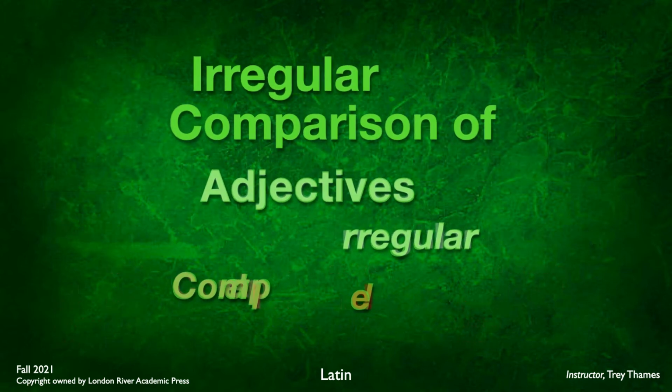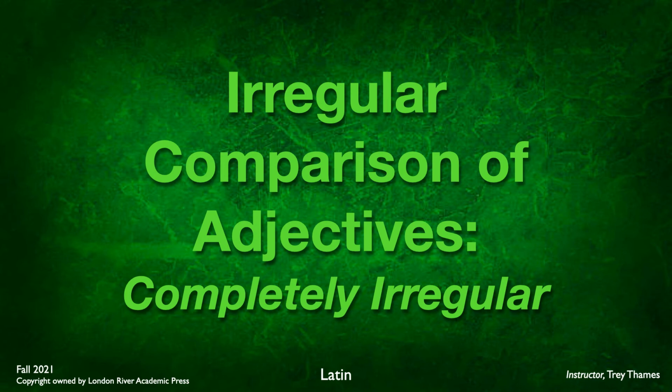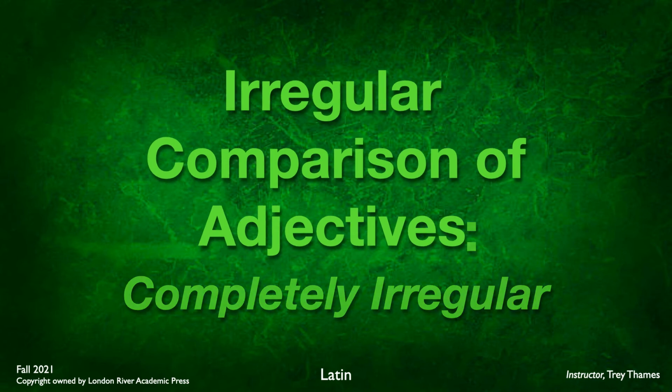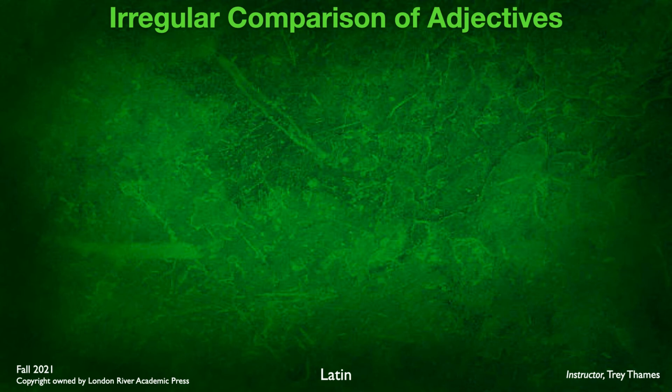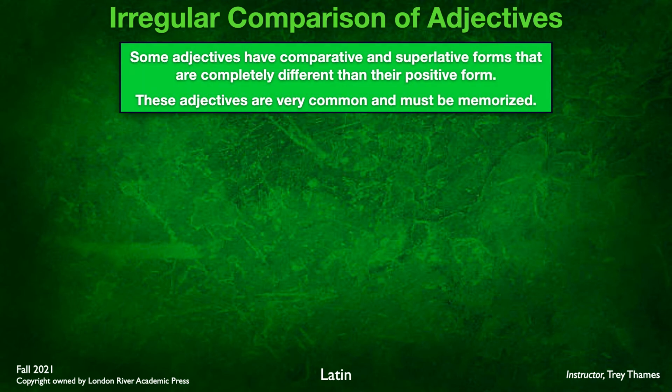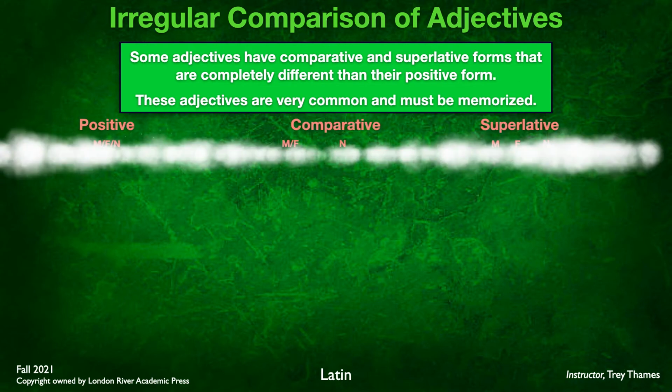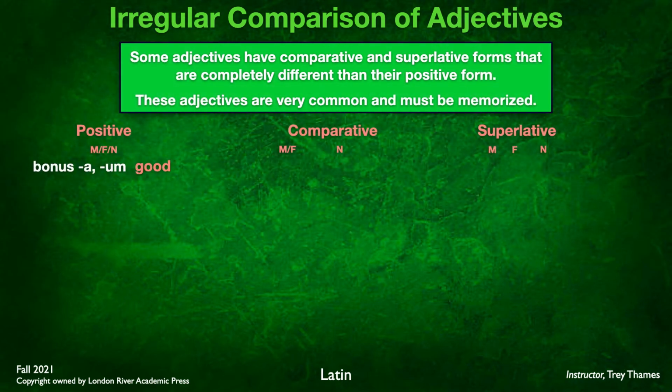All right, let's look finally here at a completely irregular group of adjectives when they're formed in the comparative and superlative form. Some adjectives are completely different in their comparative and superlative form, completely different than their positive form, and these are very common, and you really just have to memorize these forms. They're used a lot. So let's look at some of these examples. Bonus, -a, -um, you've learned that word. First and second declension adjective meaning good. The comparative looks nothing like that. It's melior, melius, meaning better. And then for the superlative, we have optimus, -a, -um, meaning best.